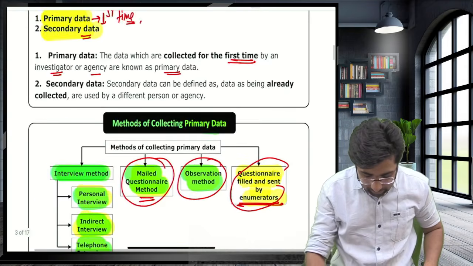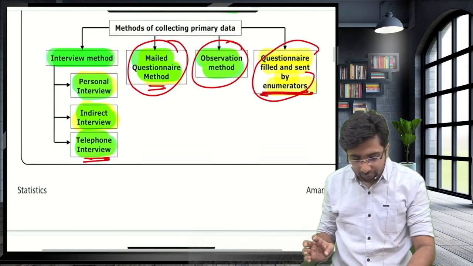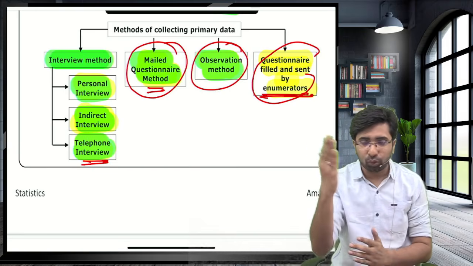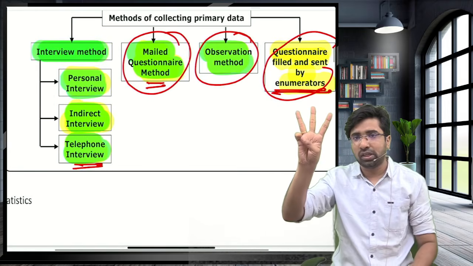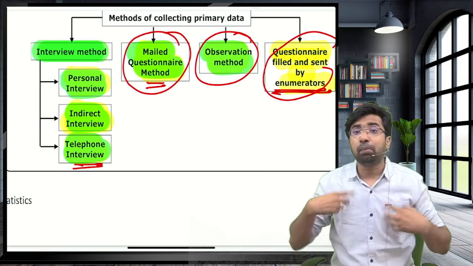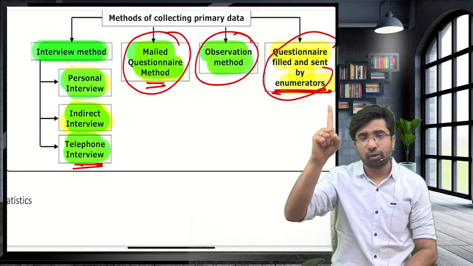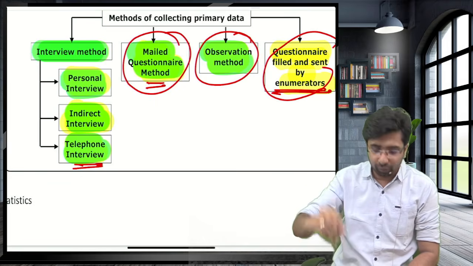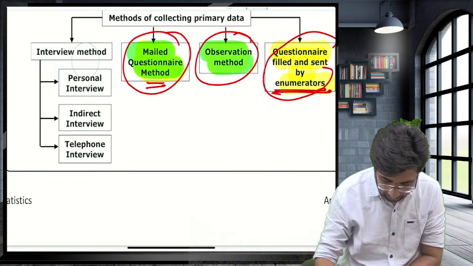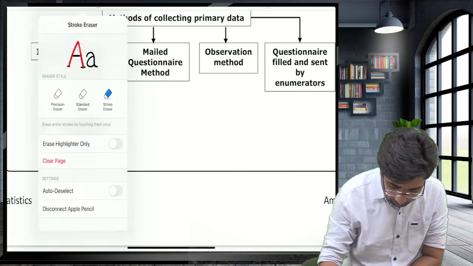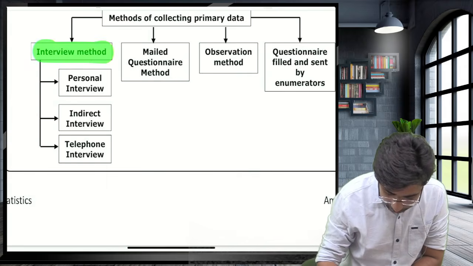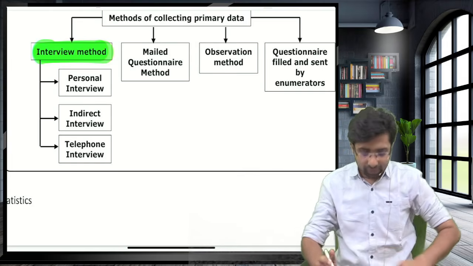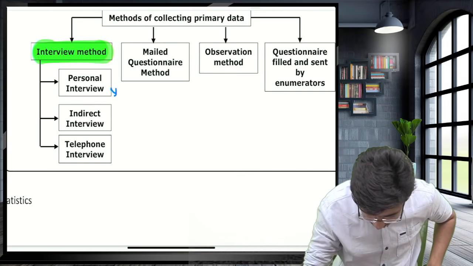Now, guys, in the interview method, I collect the information by conducting the interview. Now, there are 3 methods by which we can conduct the interview. One is the personal interview, one-to-one information, then the indirect interview, and the telephonic interview. Guys, now please pay attention over here. First one is the interview method. In interview, there are 3 methods. Personal interview. Guys, this is known as the best method.